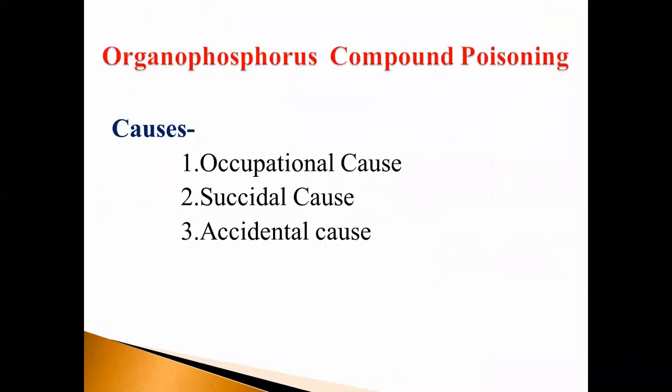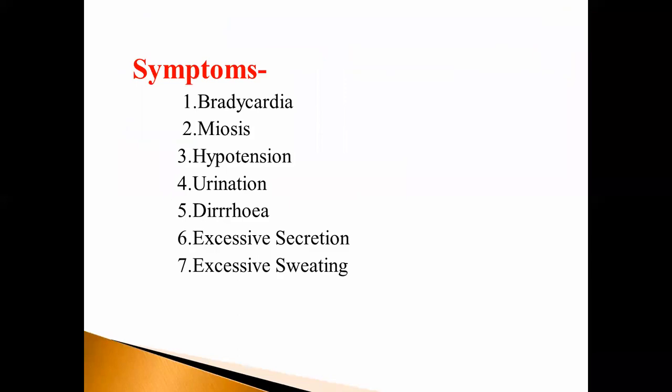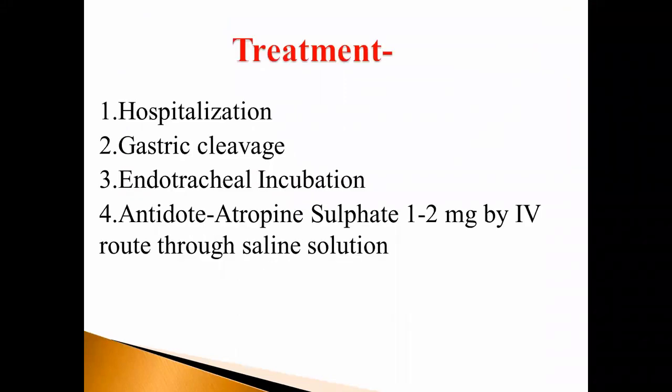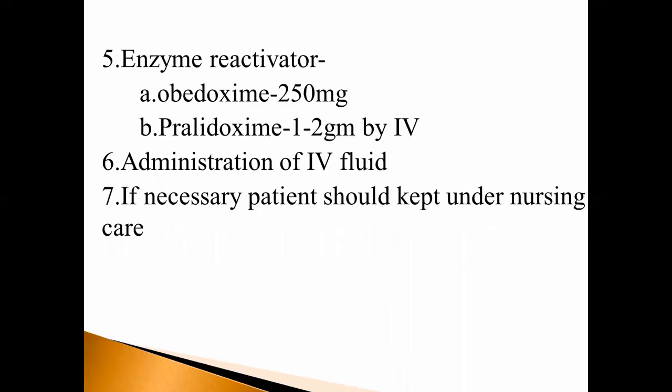After that, organophosphorus compound poisoning: its causes, symptoms, and treatment. Which antidote is used for organophosphorus compound poisoning? Atropine sulfate is given by IV through saline solution. Then 2 enzyme reactivators are also used in treatment of organophosphorus compound poisoning.